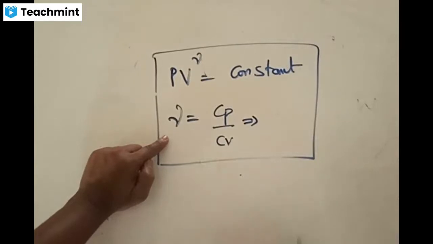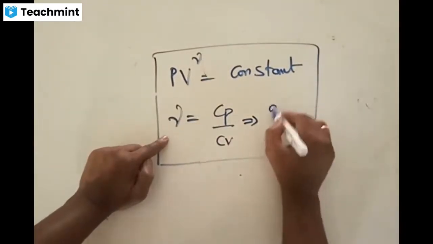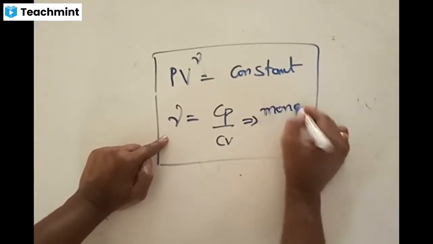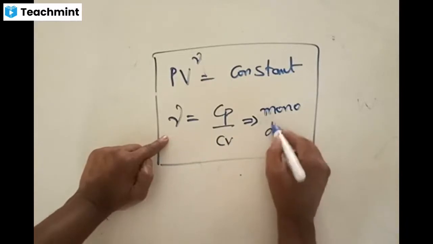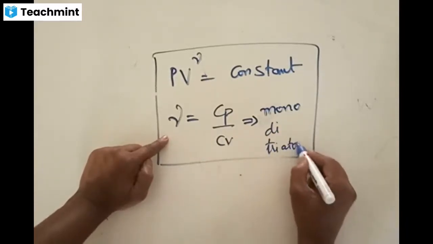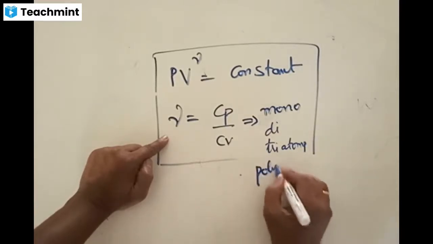Now I'm not remembering those values, but we define those gases in terms of monoatomic gas. We define those gases as what? Monoatomic gas, diatomic gas, and triatomic gas. Mostly we will come across these three, and one more is polyatomic.